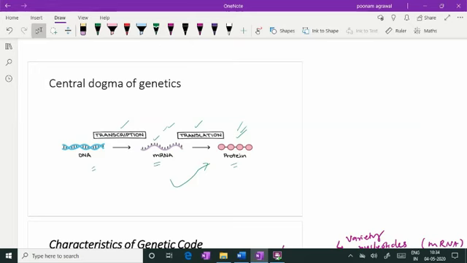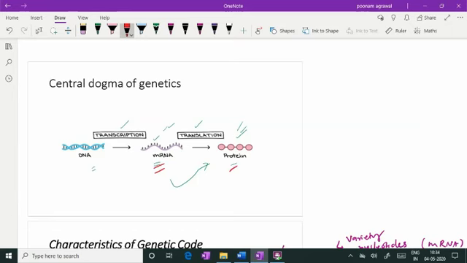Now, in that context, first of all, I told you what the central dogma of genetics is. Central dogma of genetics is where the information from the DNA is transferred to the messenger RNA, and then the information of messenger RNA is transferred to the protein.